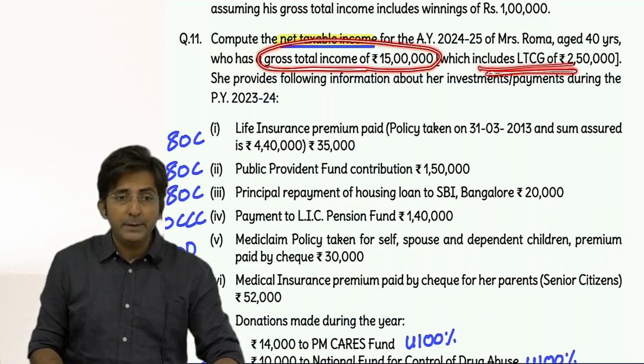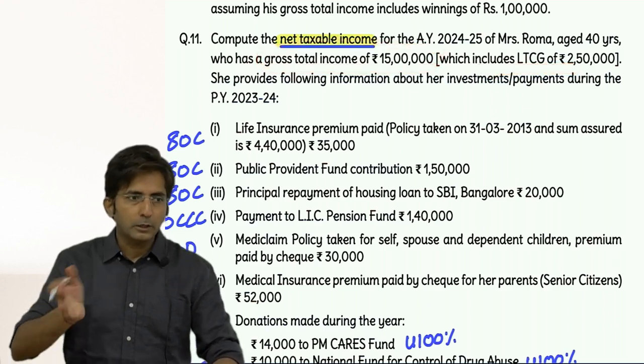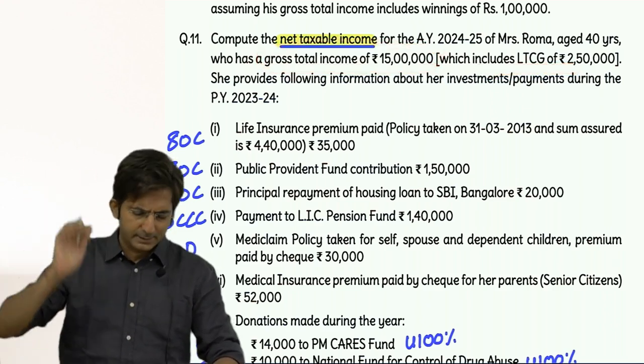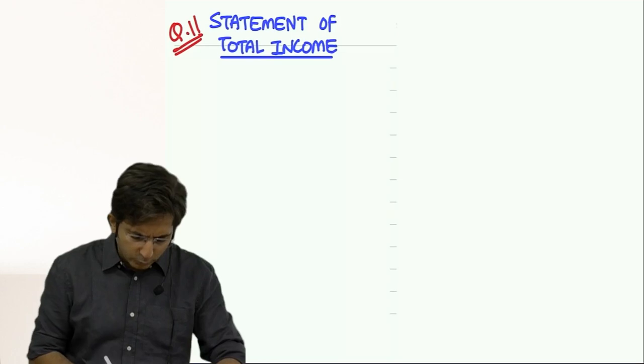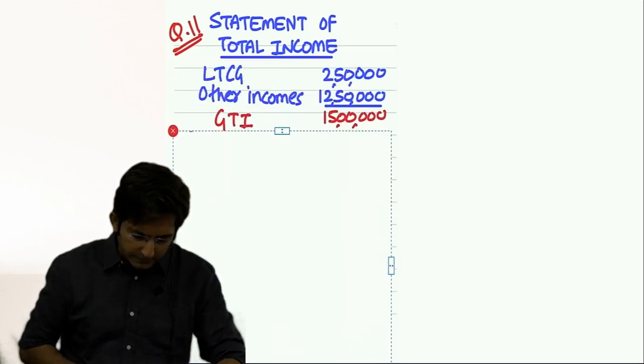See, long-term capital gain is an item of the capital gains head. What is long-term and all, we will study in the chapter on capital gains. Right now you have to just write. So see how I am writing, look here. This way you can present.